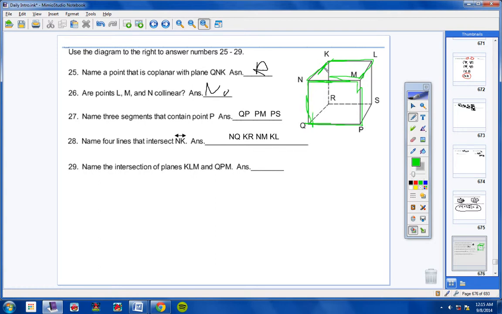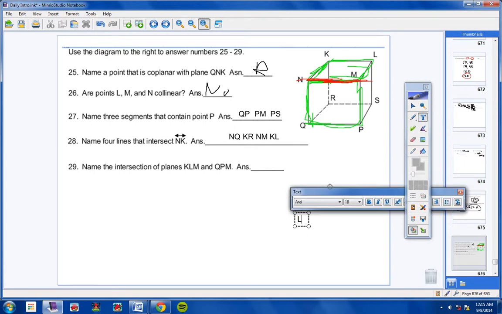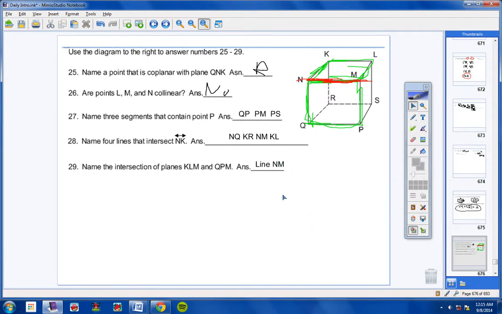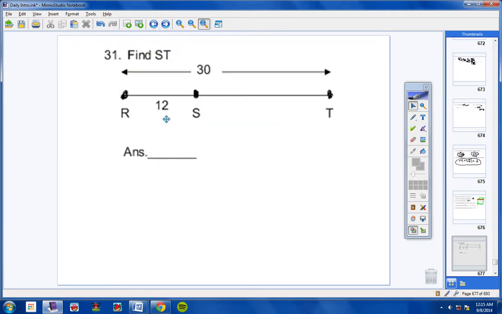So it's the top side and the front side. So what edge do those 2 planes have in common? This edge right here, right there. And so that's their intersection. It would be line NM. Line NM is the intersection of planes KLM and QPM. Okay? All right, moving on to number 30.